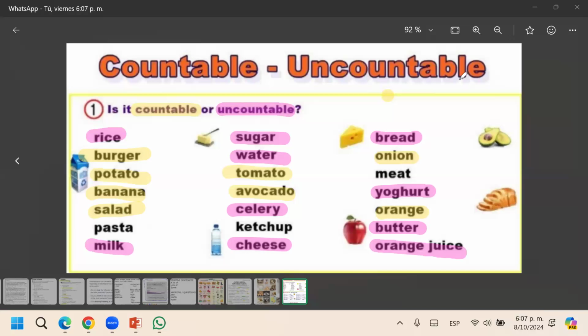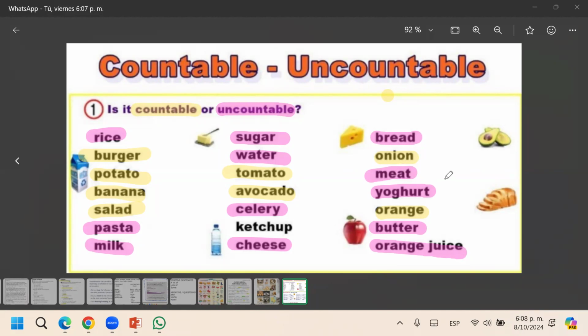Pasta. No. Pasta is uncountable. Okay. I want to eat some pasta. It's uncountable. And the meat, the turkey, uncountable, the chicken, any kind of meat, beef, it's uncountable.